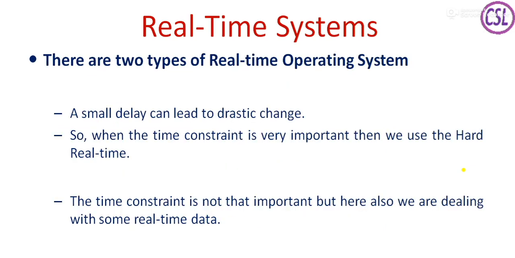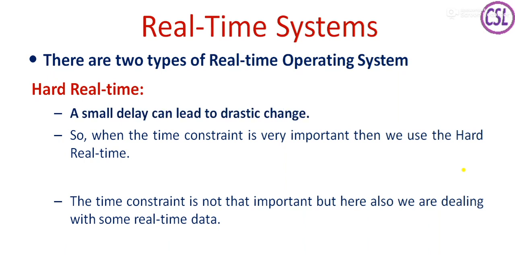And there are two types of real-time operating systems available. One is hard real-time operating systems. In case of hard real-time operating systems, even a small delay can lead to a drastic change. For example, in hospitals, the monitors are fixed for the patients in ICUs. Even for a small delay, that leads to different results, different drastic situations. These are hard real-time things. Here the time constraint is very important. In such situations, we go with hard real-time operating systems.